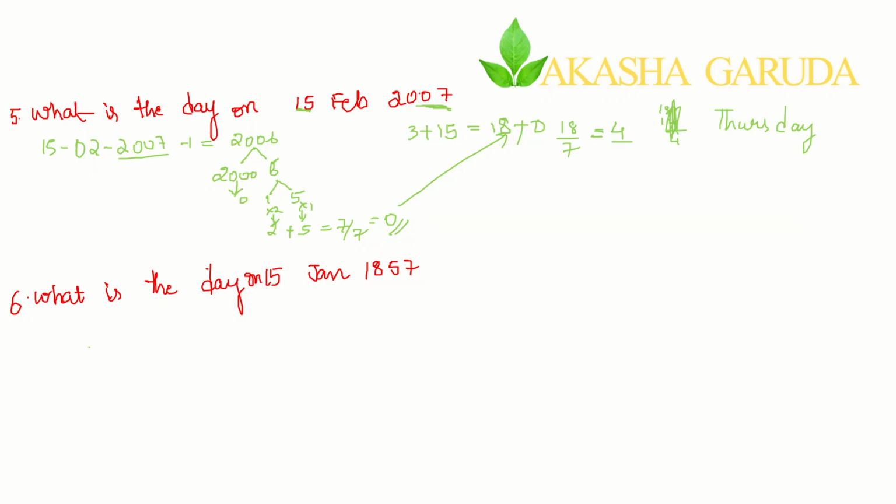Okay. Now let's solve the next question, that is the sixth one, 15th January 1957. You can take any date. Comment your answers in the comment section, and please do say yes, this particular concept is working. Comment yes, I've got the answer, and if not, please do check the video once again. You'll definitely end up with the correct answer for sure. This entire process, here I am explaining and solving, I'm taking 2 to 3 minutes.